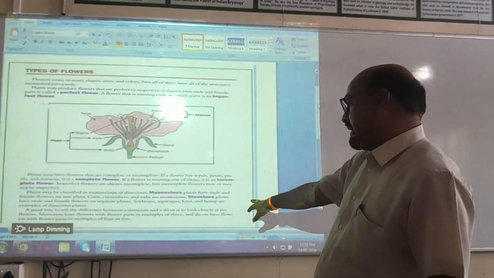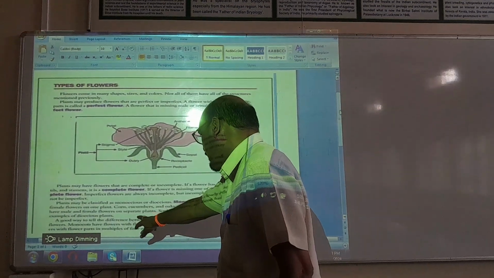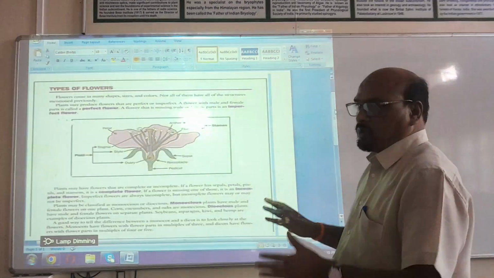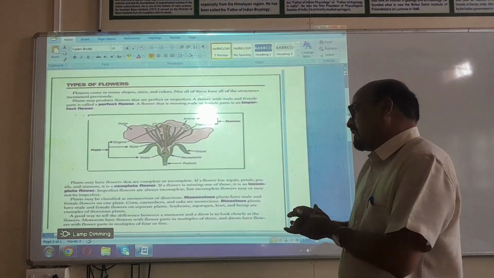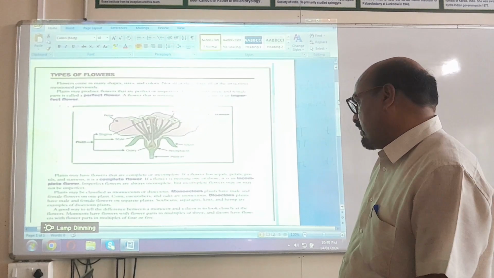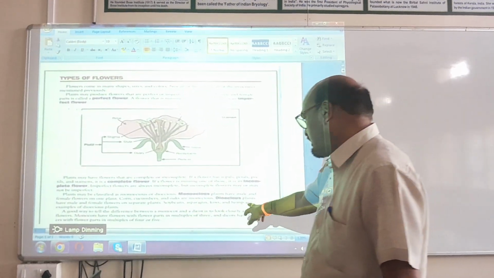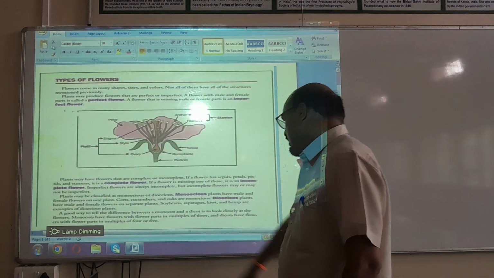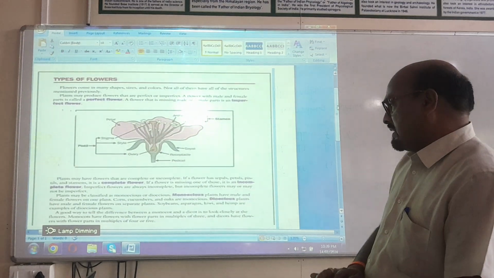Then dioecious plants. The plants have male and female flowers on separate plants. Both the plants are separate. On one plant there are male flowers, on another plant there are female flowers, on separate plants, then it is called dioecious. For example, soybean and other beans.